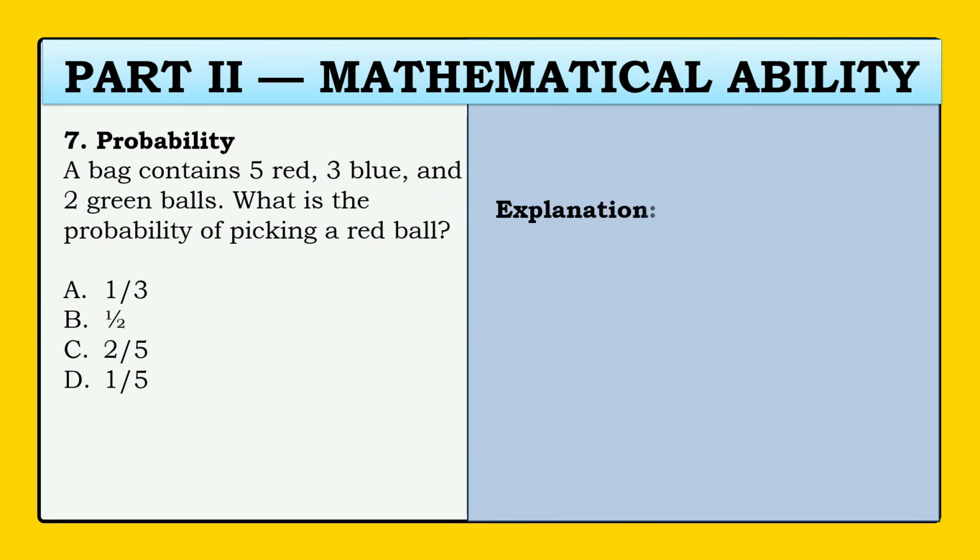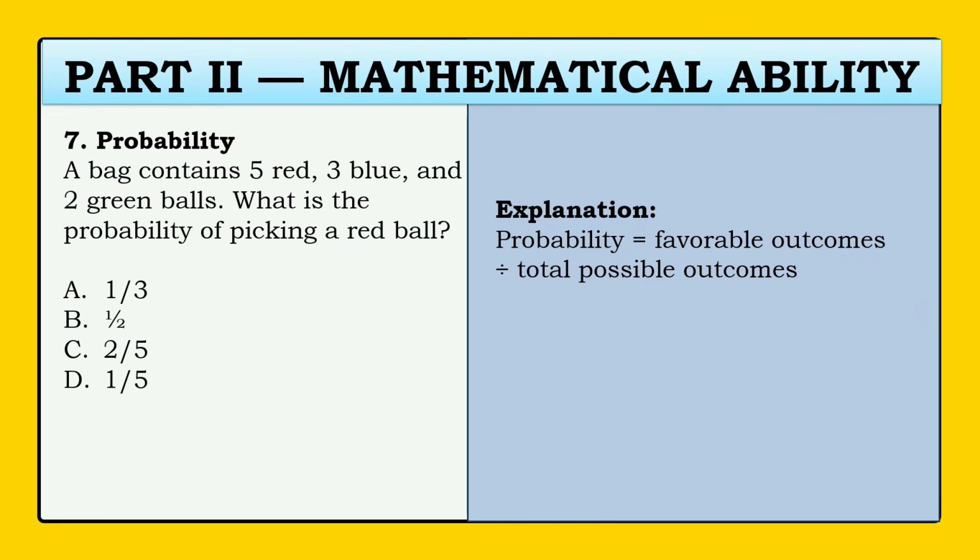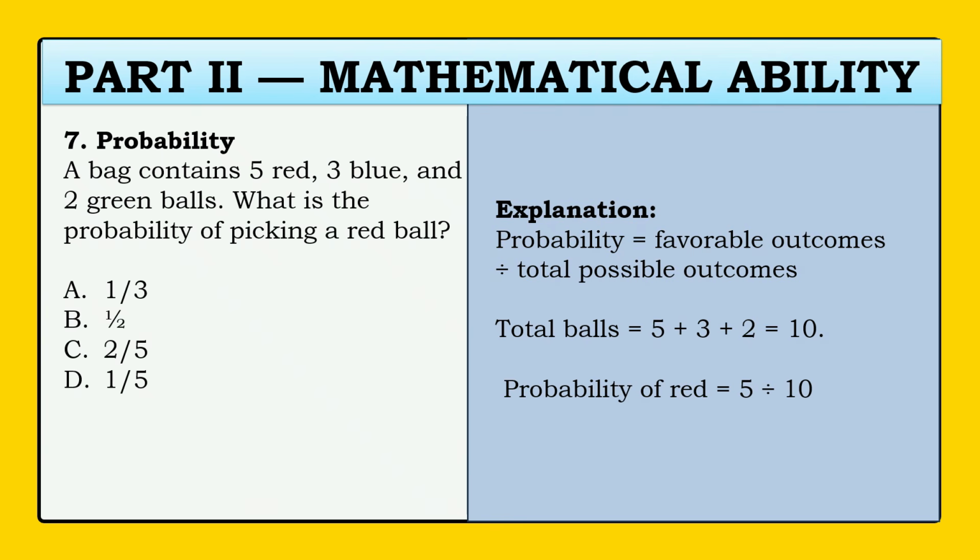Alright, let's solve. So, probability is equal to favorable outcomes divided by the total possible outcomes. So, in our problem, the total possible outcomes 5 plus 3 plus 2 is equal to 10. And the favorable outcome is picking a red ball. The probability of red is equal to 5 divided by 10. And the answer is equal to 1/2. And this is letter B.